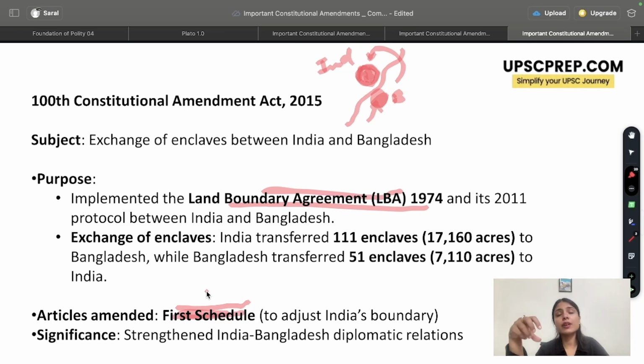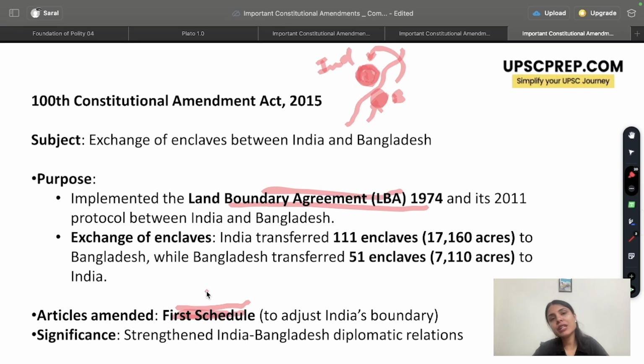So since there was this amendment, there was this exchange of enclaves, changes were made to the first schedule, which was done through the 100th Constitutional Amendment Act of 2015. Definitely it strengthened the relationship between the countries because this long pending dispute was solved by the 100th Constitutional Amendment Act of 2015.